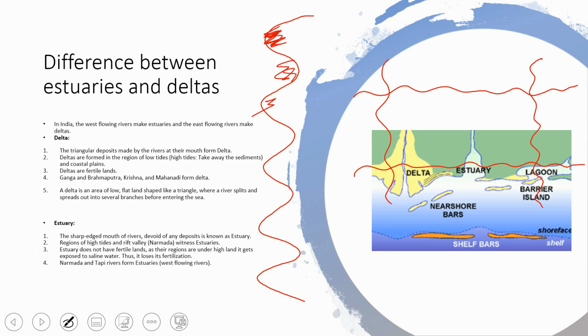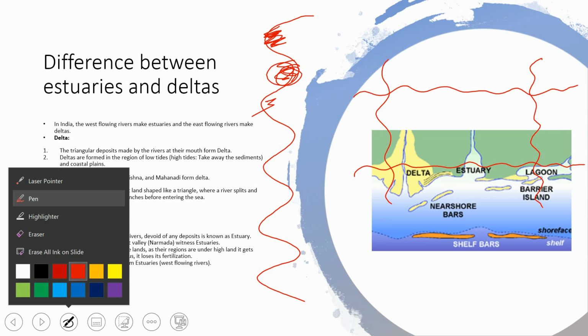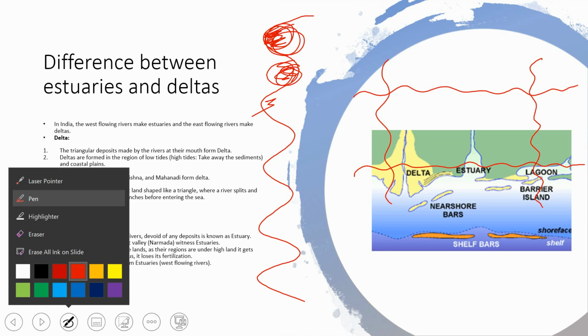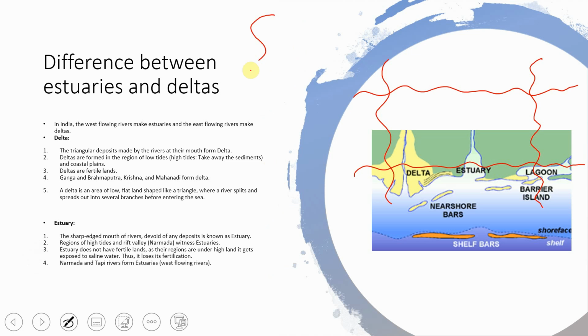Most of the erosion happens in these areas, and these areas carry sediments. When more sediments are collected, like if the river is flowing like this and the sediment collection is more, what will happen? Ultimately the level of land beside this river will go down, and the sediments collected by the river will come above.